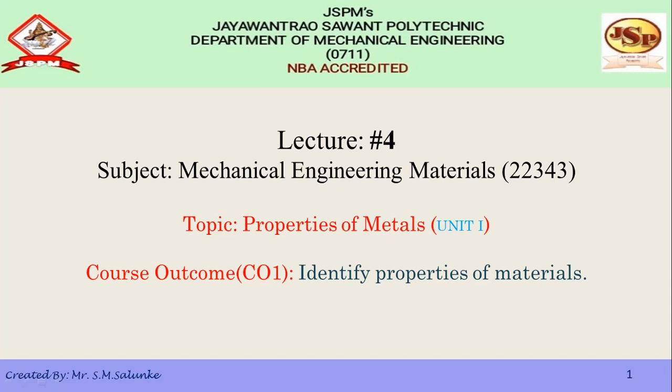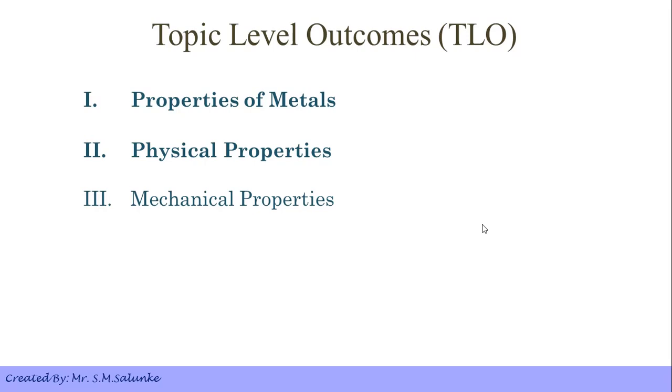Our topic today is properties of metals. We will discuss this topic in three parts of video lecture. Let's start with the topic level outcomes for the first part. The topic level outcomes for these parts are: first, properties of metals; second, physical properties; third, mechanical properties. In this lecture we will go through the first two topic level outcomes.